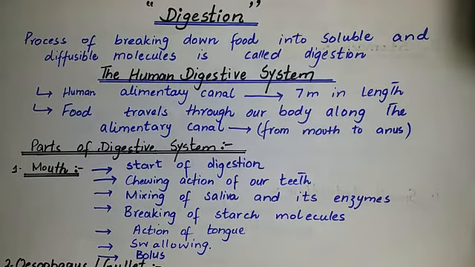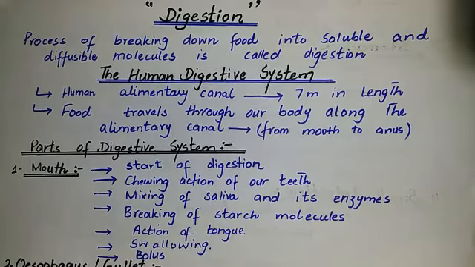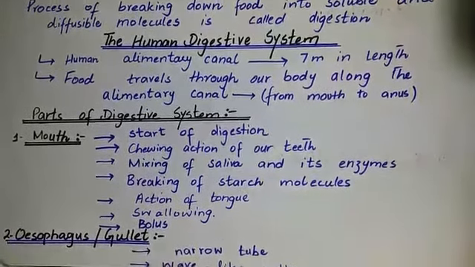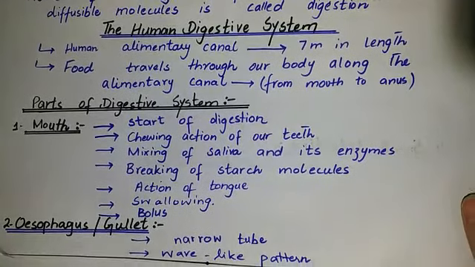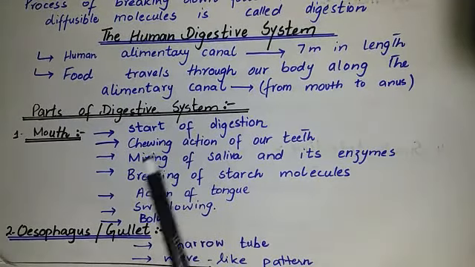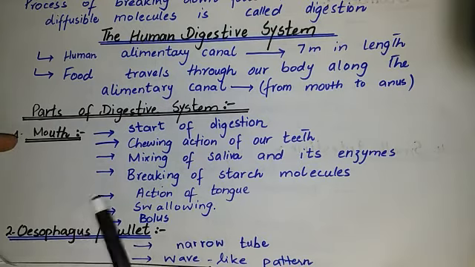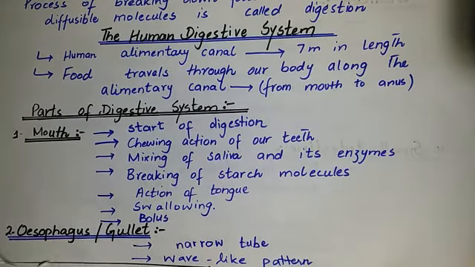Students, the next topic is the parts of the digestive system. What are the major parts included in our digestive system? Parts of the digestive system mean those organs in our body which take part in the process of digestion. Some major parts are the mouth, esophagus, also known as the gullet, stomach, small intestine, and large intestine.